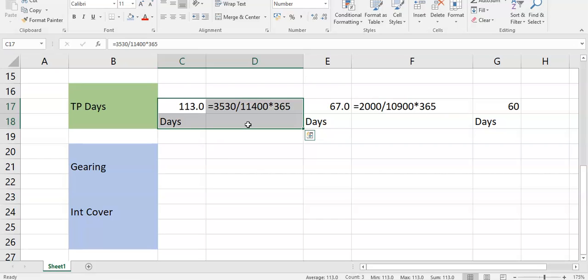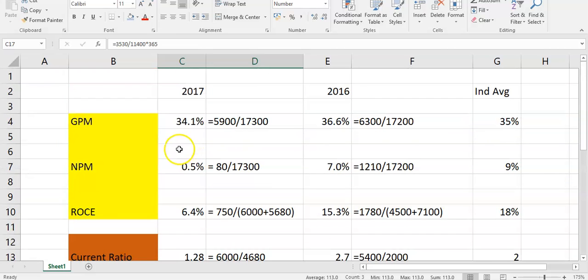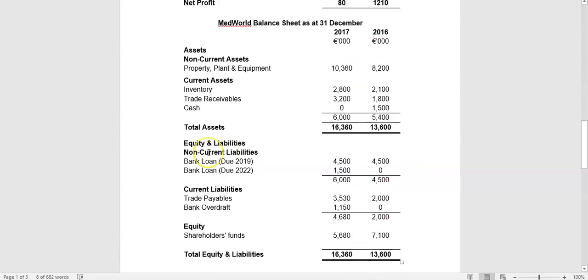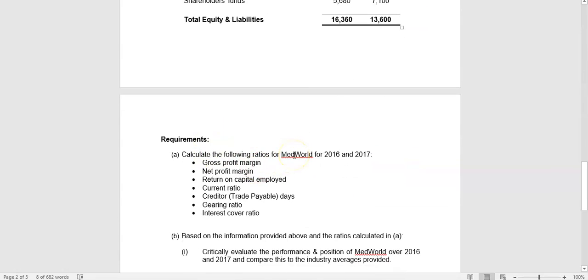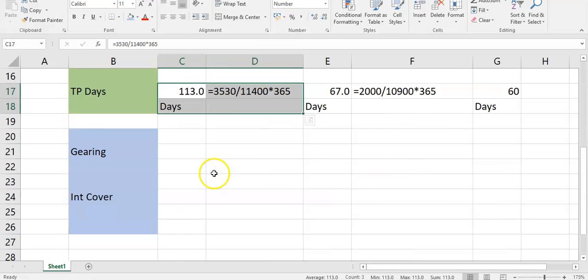So the last key section we're looking at, I'm keeping them separate because the examiner gives you the ratios to help you along. Some exam questions will tell you, for example, assess MedWorld from a profitability, liquidity, gearing perspective, and you will be expected to come up with the ratios yourself. This question took the opposite approach. It gave you the ratios, and you have to remember what category each of those ratios is looking at: profitability, liquidity, efficiency, and the last one is capital structure, i.e. how the business is financed.